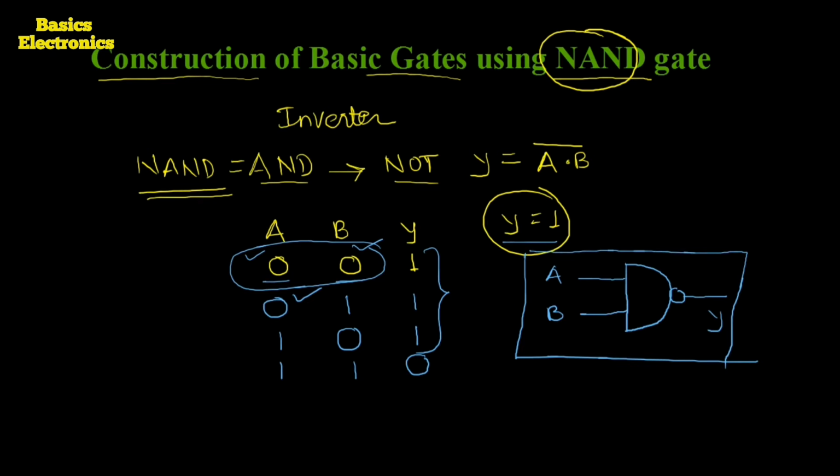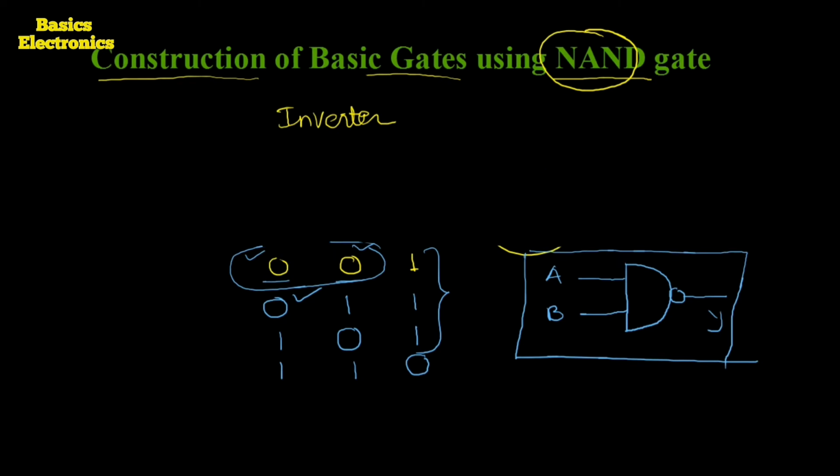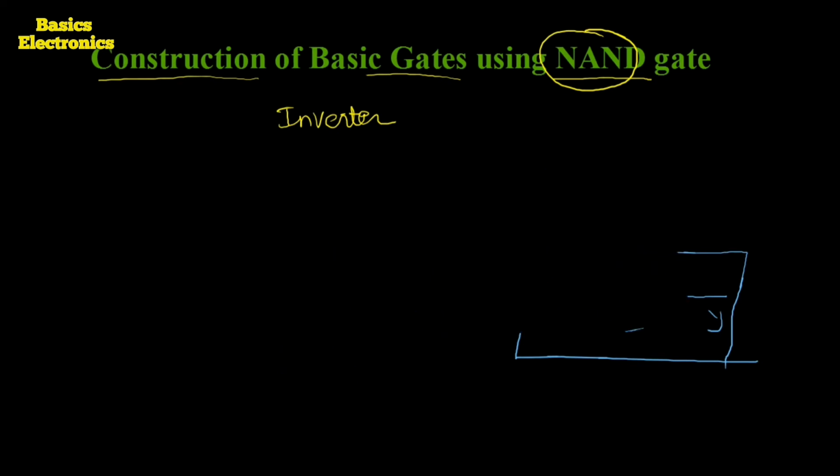After knowing about the NAND gate, we have to see how the NAND gate can be used as a NOT gate, or how it can be used as an inverter. First we have to see what the inverter is, or what the output of a NOT gate is, and then we will see the construction of the inverter by using the NAND gate.